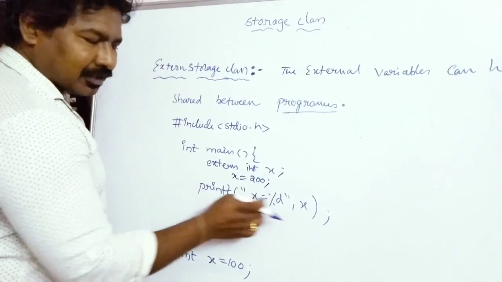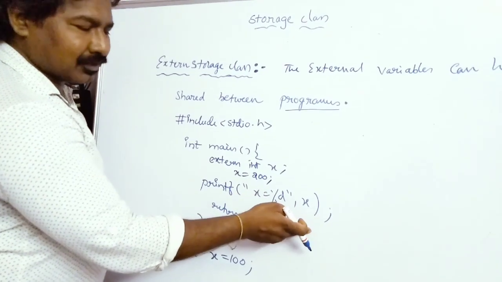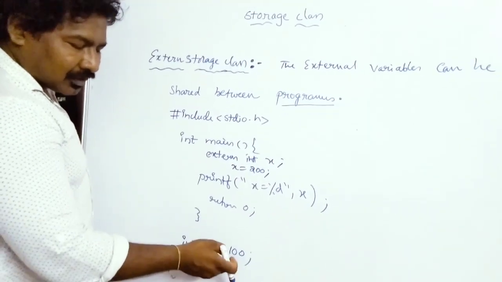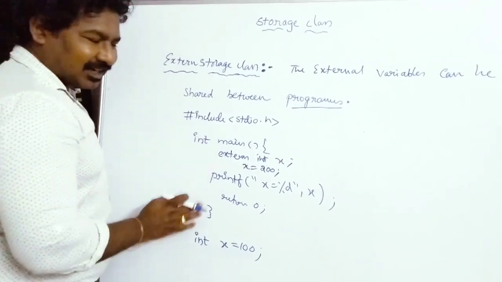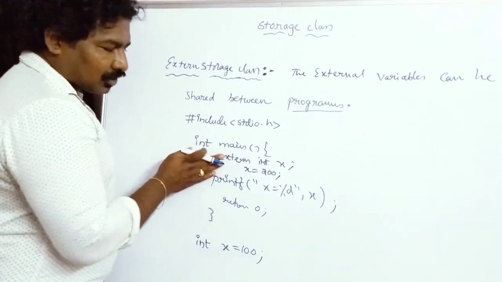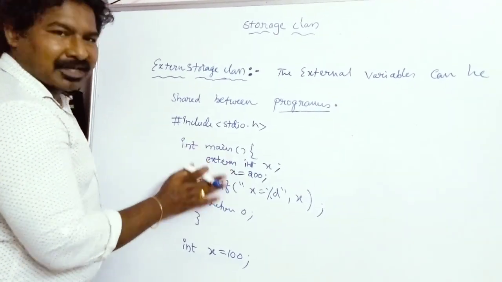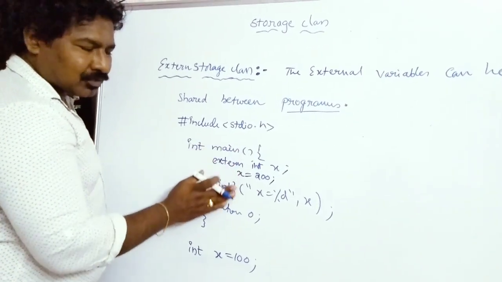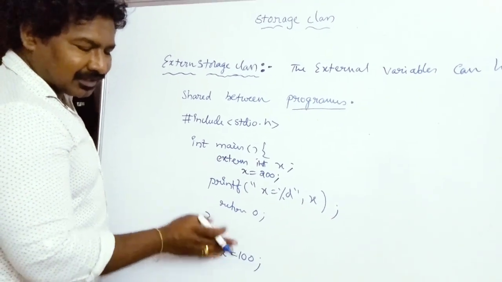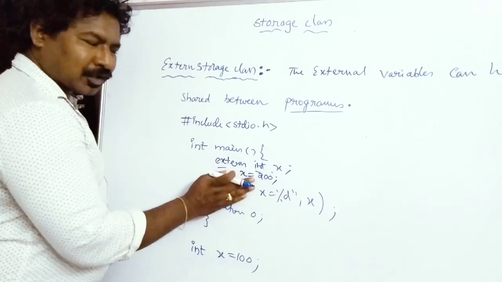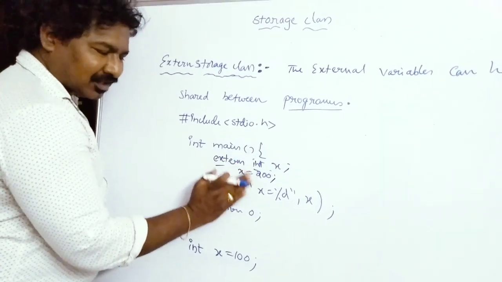Okay friends, the important concept here is, if this particular global variable is after main and you have not declared this x as extern type, your x is no longer known to the main function. So if your main function wants to access variables that are declared after main, you need to declare them as extern type. That means x does not belong to the main function, it is after main. So this is another use of external variables.